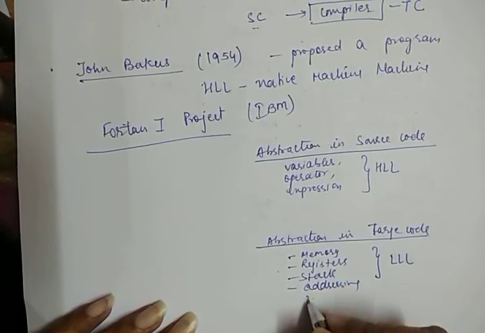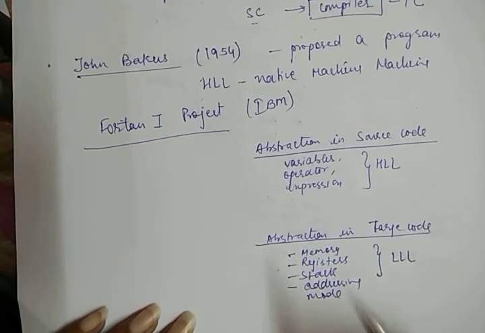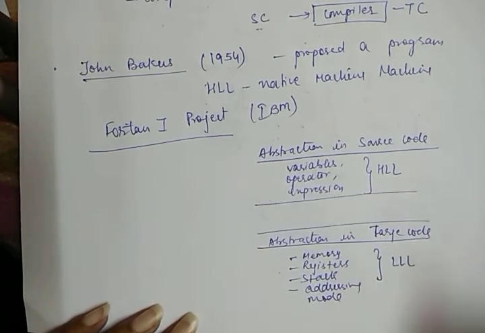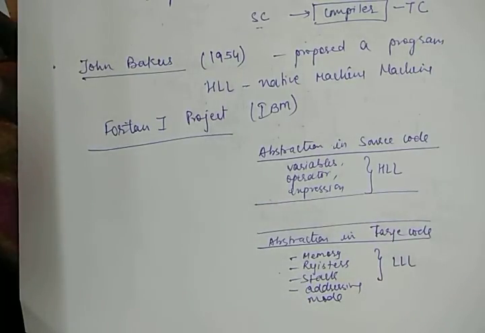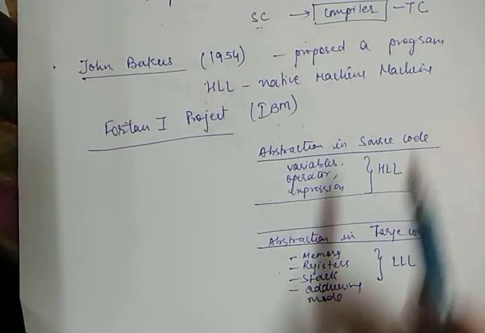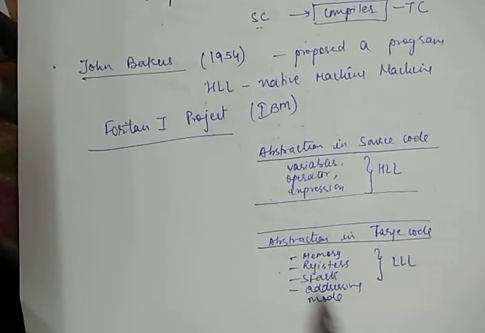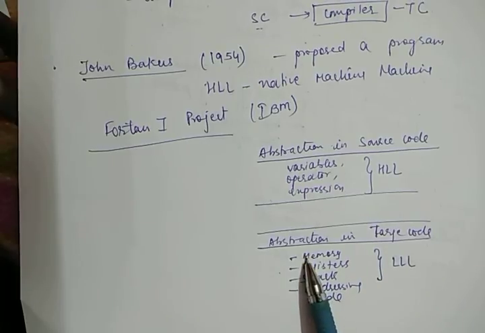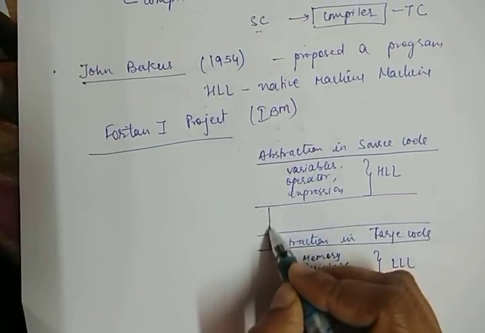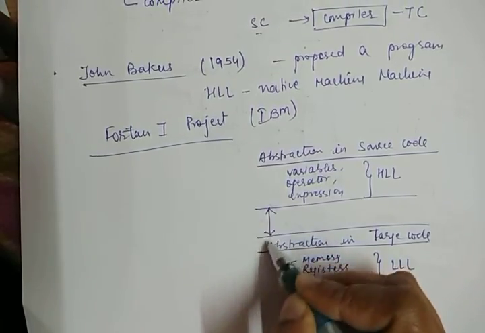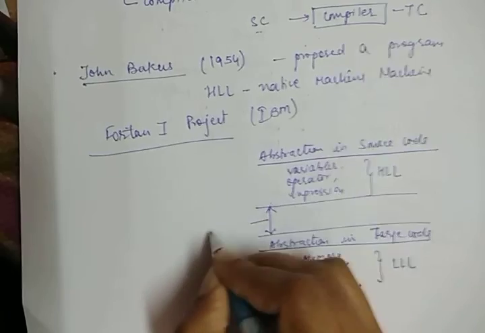The most popular addressing mode is 3 address code. These are the abstractions used by developers whether they program in C, C++, or Java, which are all high level languages. And the compiler has to convert this into target code in low level language with the help of memory, registers, stack, addressing modes, and many things. So this whole gap is filled by the compiler.